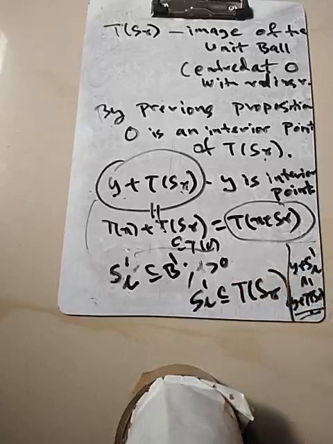So what we have got? We have shown that if y was any point in t of u, we have found a ball centered around that y. That ball is completely contained in t of u. And hence what we have shown is that t of u is in fact an open set. y was any arbitrary point. So this proves the open mapping theorem.